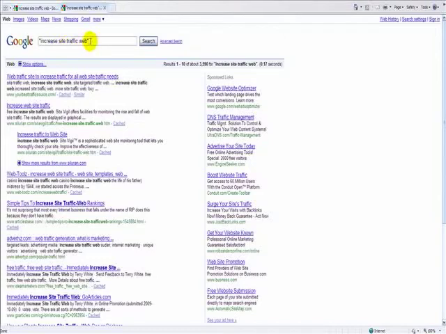In other words, it matches it exactly. If you look at number one result here, we have increased site traffic web, which matches our phrase exactly. The same for number two, and it'll be like that all the way down to 10 and so on and so forth. So that's the difference where broad match is concerned and where phrase match is concerned.